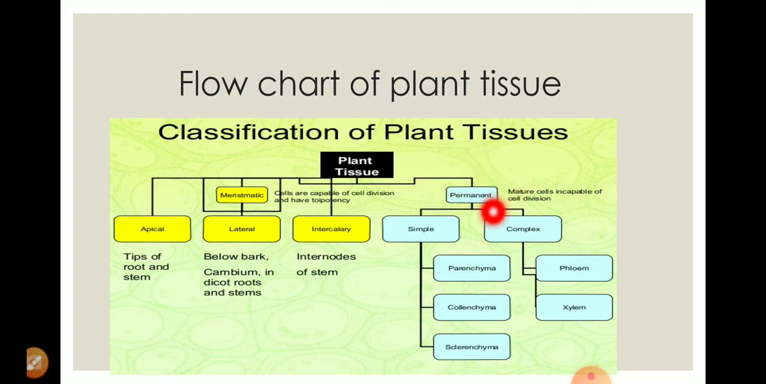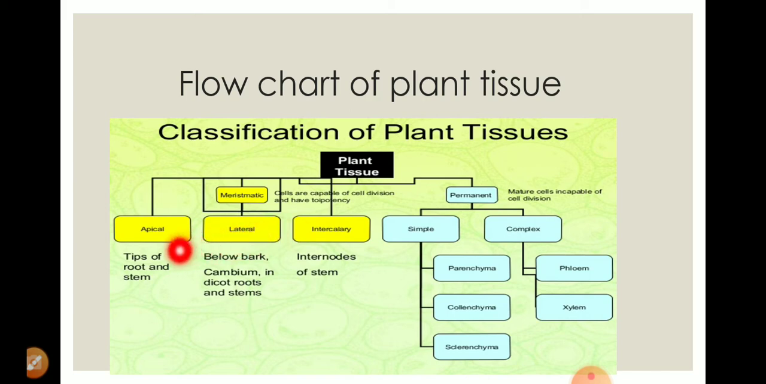It means these cells or the tissue do not have the power to divide, and you will be very surprised that this permanent tissue is taken out from the meristematic tissue. Sometimes it happens that some of the meristematic tissue loses the power of division, so they are converted into the permanent tissue. Now this permanent tissue has certain features that we will come to also.